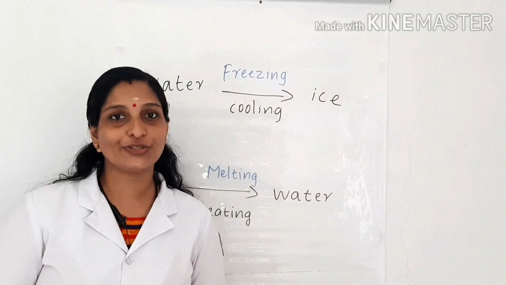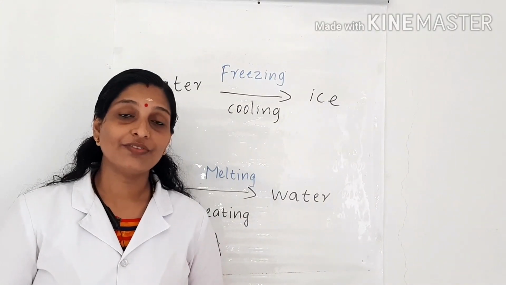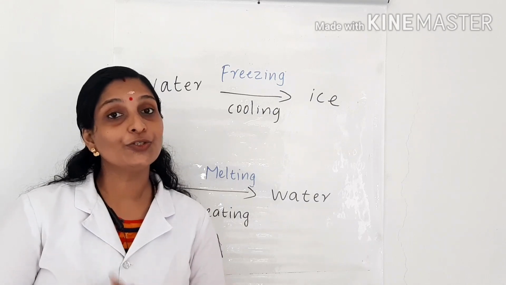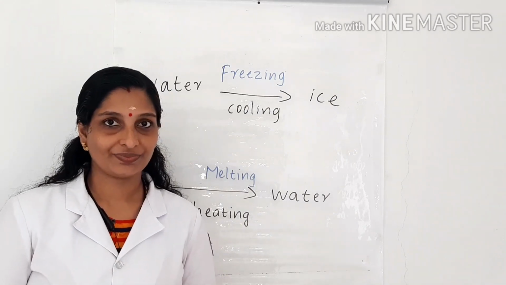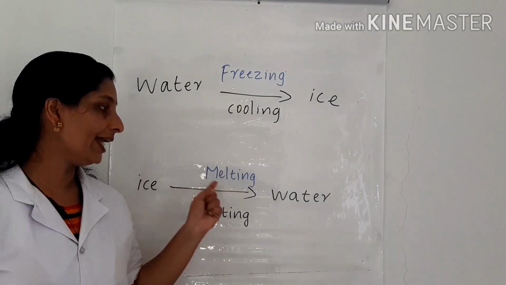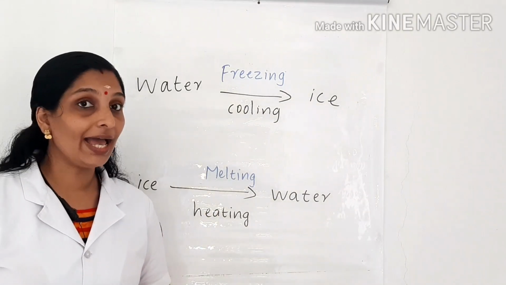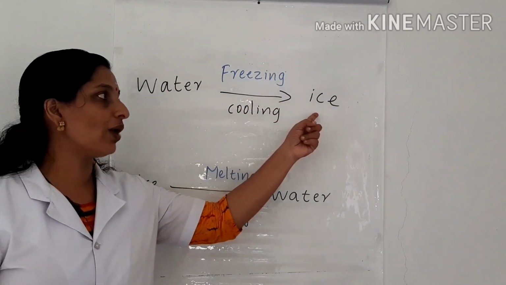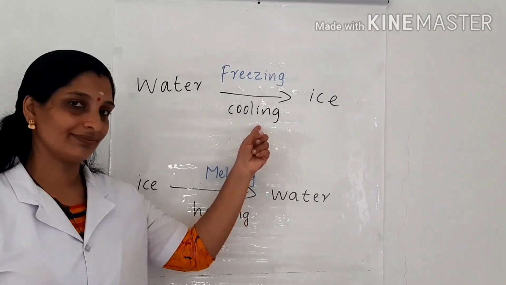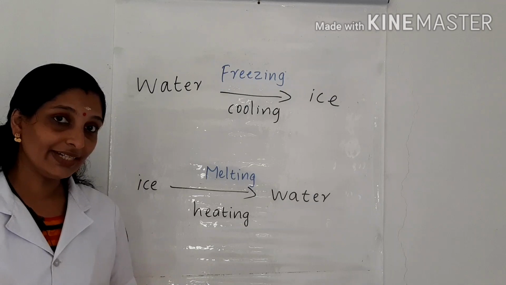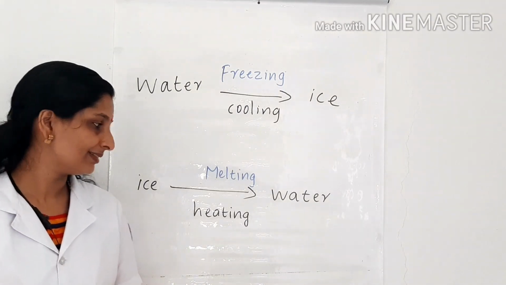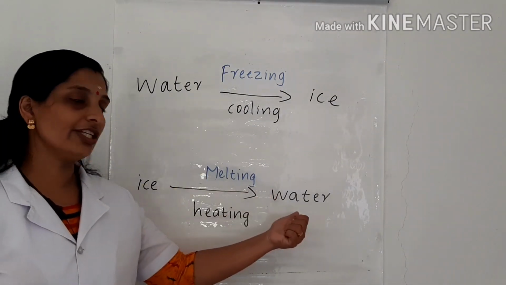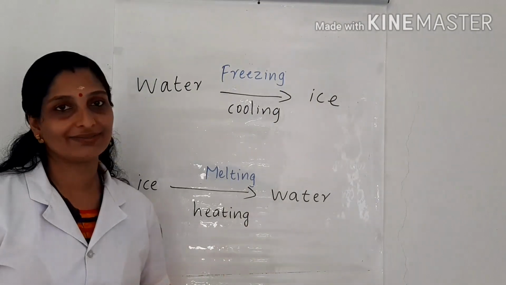Let us conclude today's session. Today, we have discussed two important processes, which are freezing and melting. What will happen in freezing? Yes, water will change into ice by cooling. Next, melting. What will happen in melting? Ice will change into water by heating.